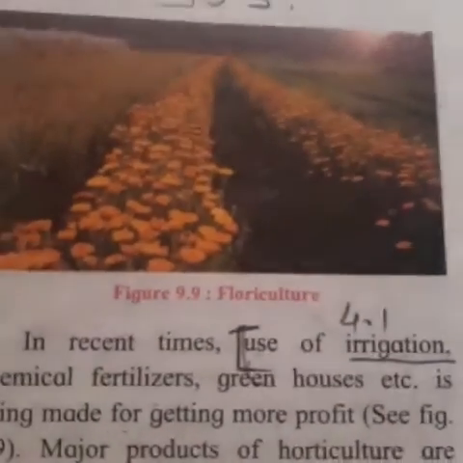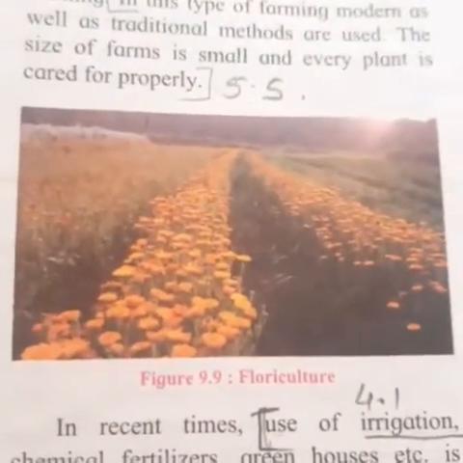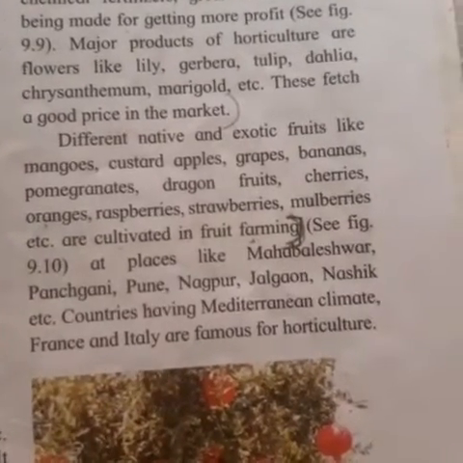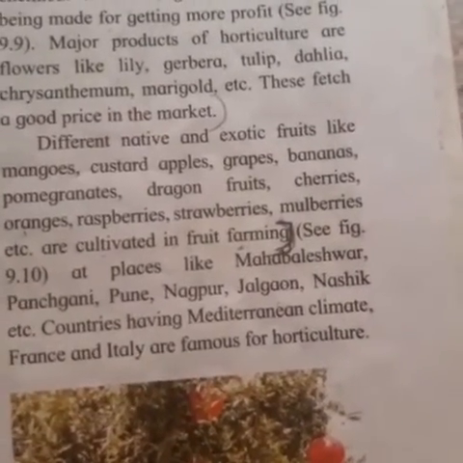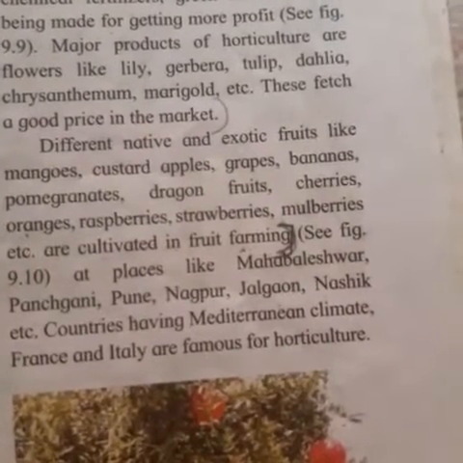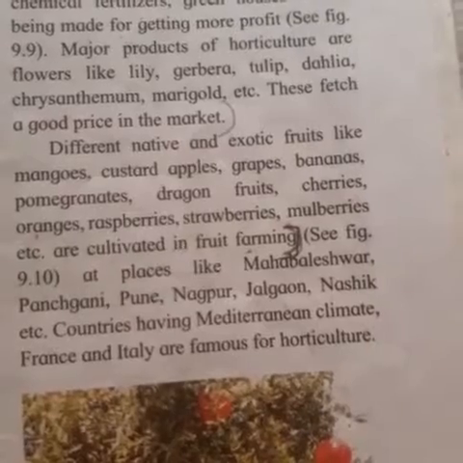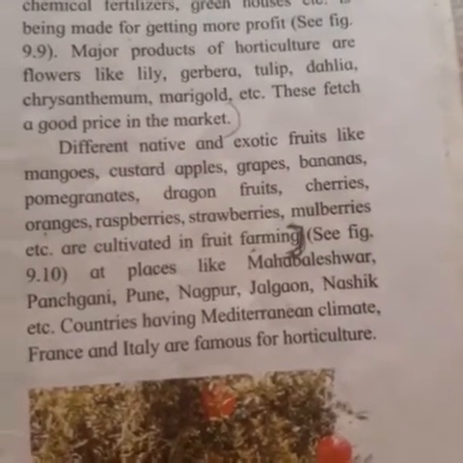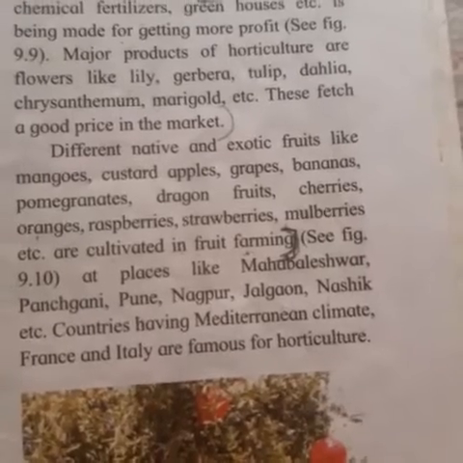Now, in this paragraph they have explained that horticulture and floriculture is mainly the cultivation of fruits and flowers. It is a subtype of market gardening. Fruits and flowers are the main products in this type of farming.